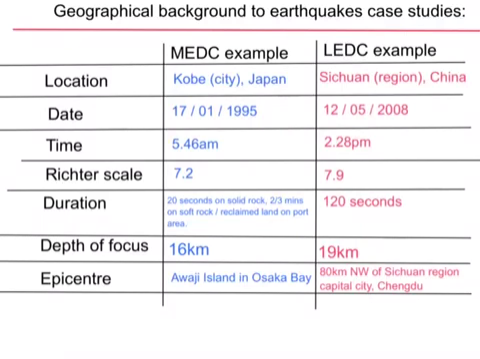The epicentre, the place where the effects of the earthquake are felt, was the Awaji Island in Osaka Bay for the Kobe 1995 earthquake, whereas in the Sichuan earthquake it was 80 kilometres northwest of the Sichuan region capital city of Chengdu. Okay, so that's your geographical background. Remember, you use this knowledge for your introduction to your 8-mark question.